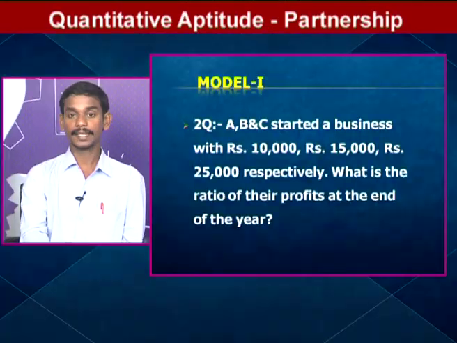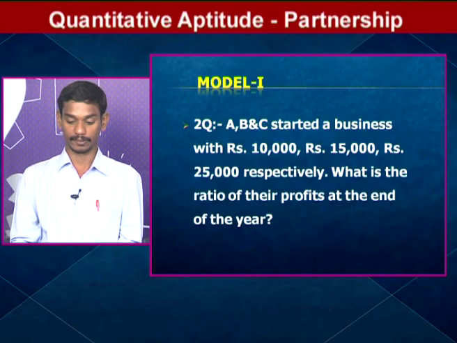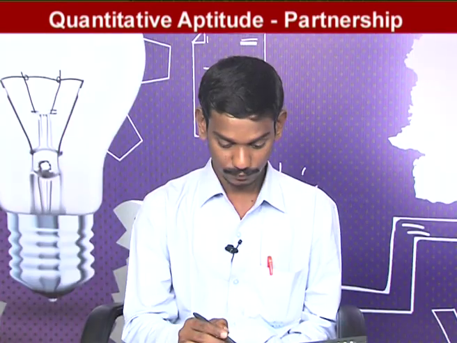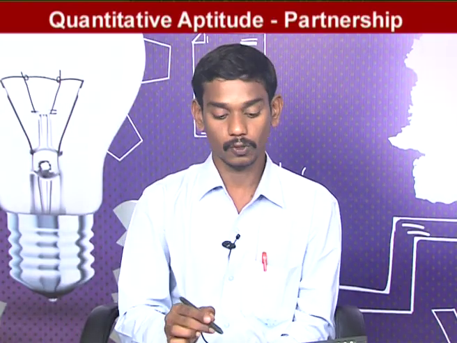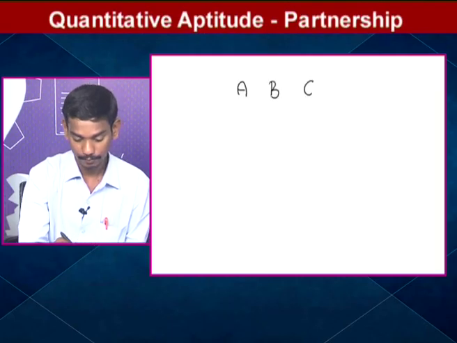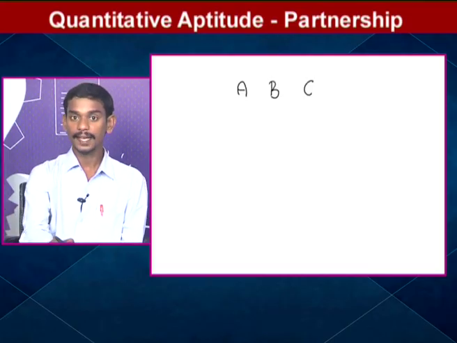See, A, B, C started a business with 10,000, 15,000 and 25,000 respectively. What is the ratio of their profit at the end of the year? So in this question, 3 partners are there. Those partners' names are A, B, C.